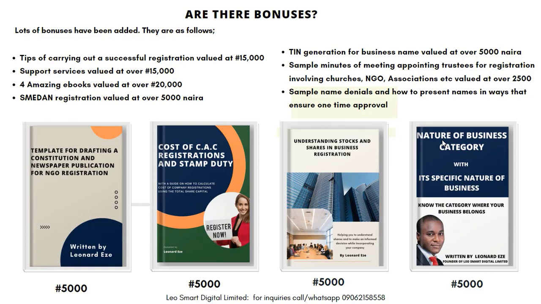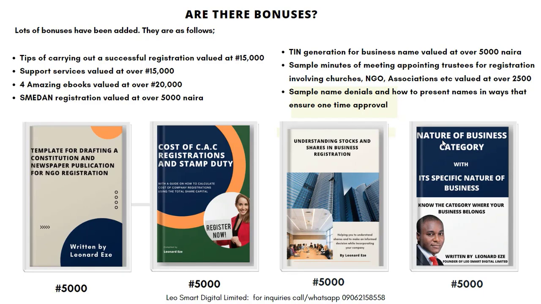Then you look at nature of business category with its specific nature of business. This is very, very important. When you go through this book, you know all the available classification 1, which are categories of business, and classification 2, so that you'll be able to know where your business falls under. So when you are carrying out your registration, when you get there, you'll be able to go straight to where you have the main category and then choose the specific business you are registering.